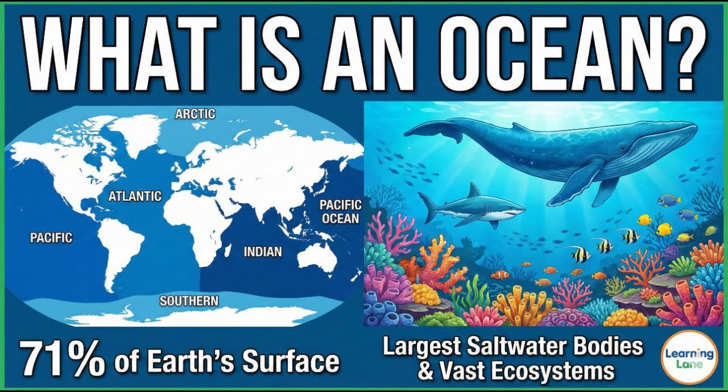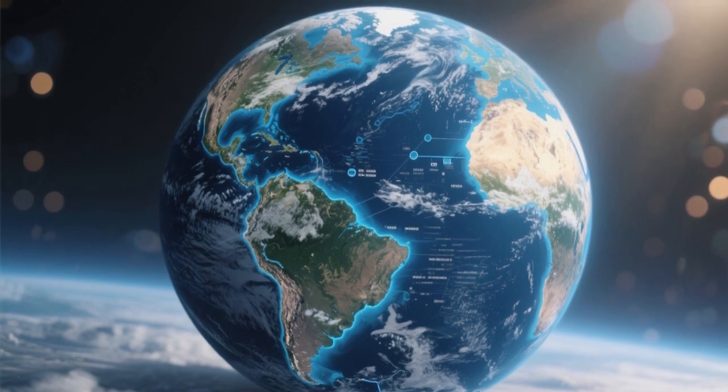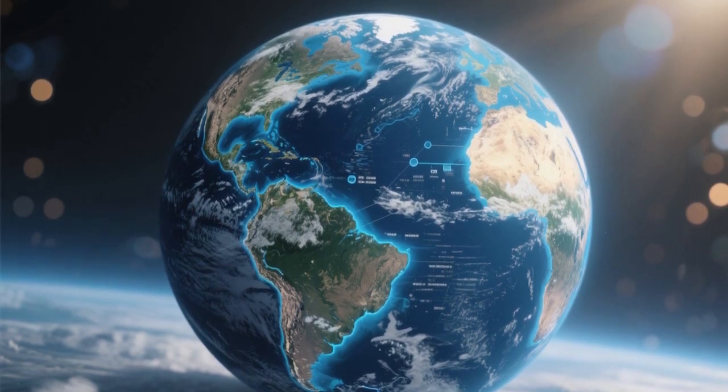First, let's understand what an ocean is. Oceans are the largest bodies of salt water on Earth, and they cover about 71% of the planet's surface. There are 5 major oceans: the Pacific Ocean, Atlantic Ocean, Indian Ocean, Southern Ocean, and Arctic Ocean. Among them, the Pacific Ocean is the largest and deepest.